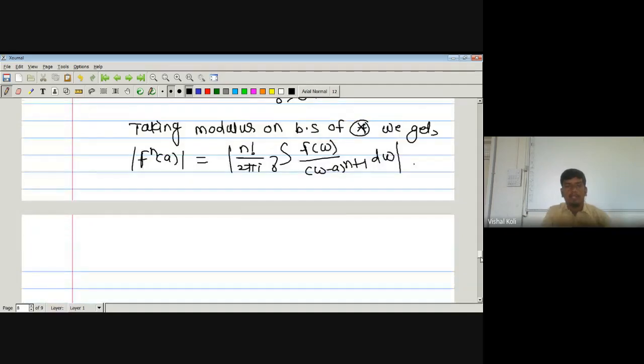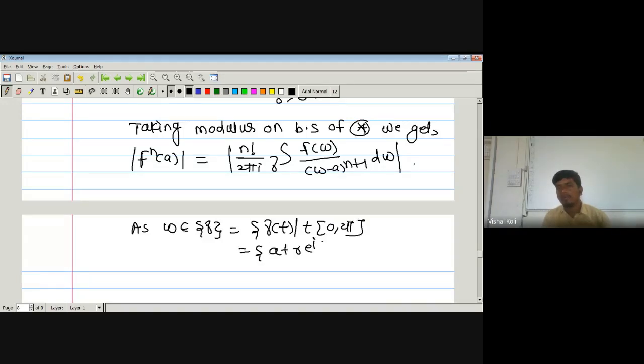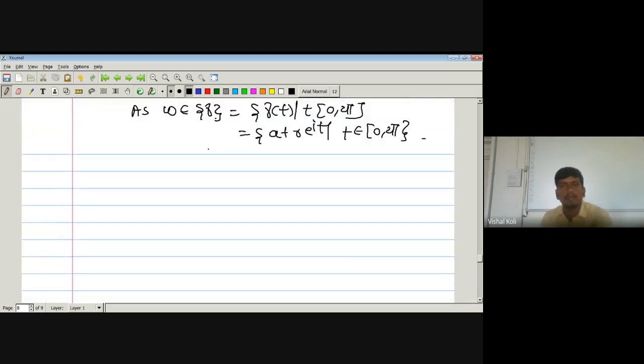As w belongs to the trace of gamma, and the trace of gamma is of this form, that is gamma of t, where t belongs to the closed interval 0 to 2 pi, where gamma of t is nothing but a plus r into e to the power it. As w is a member of this curve gamma, then w must be of this form, which implies w is nothing but a plus r into e to the power it. Then what is the derivative of this w? dw becomes, what is its derivative with respect to t?